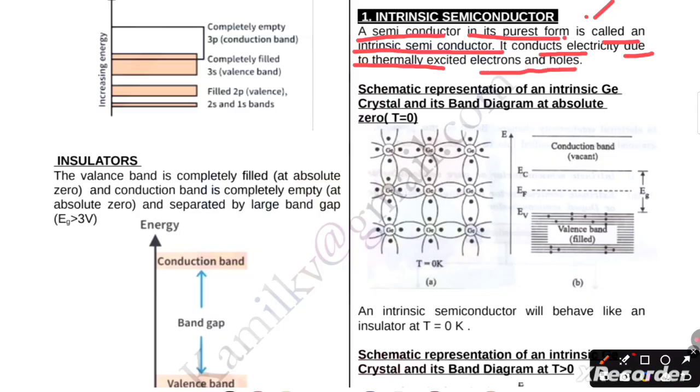Now, the schematic representation of the intrinsic germanium crystal and its band diagram at absolute zero temperature. Here is germanium, with the outermost shell having 1, 2, 3, 4 electrons sharing pairs at 0 Kelvin. Here is the conduction band and the energy gap. An intrinsic semiconductor behaves like an insulator at 0 Kelvin temperature.